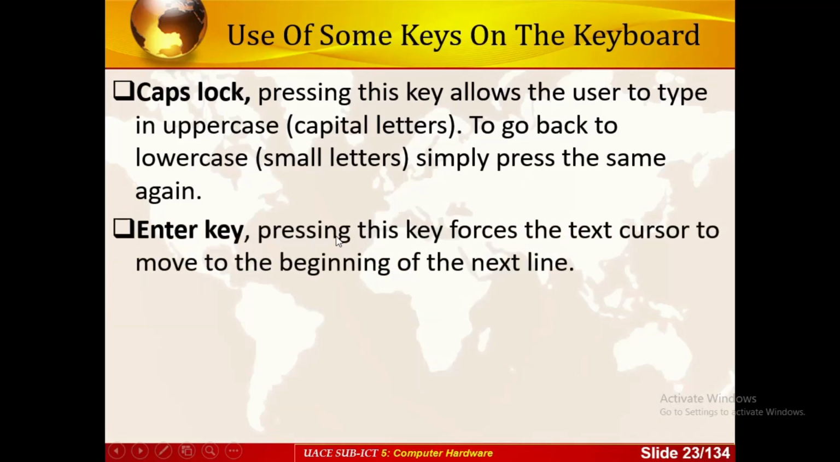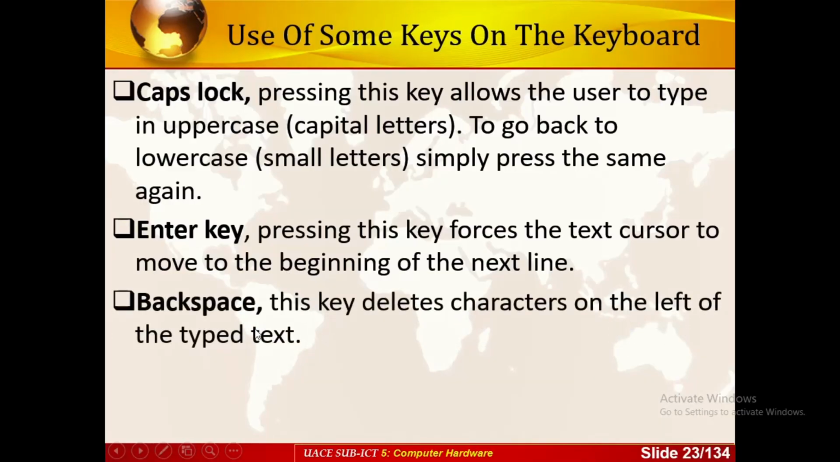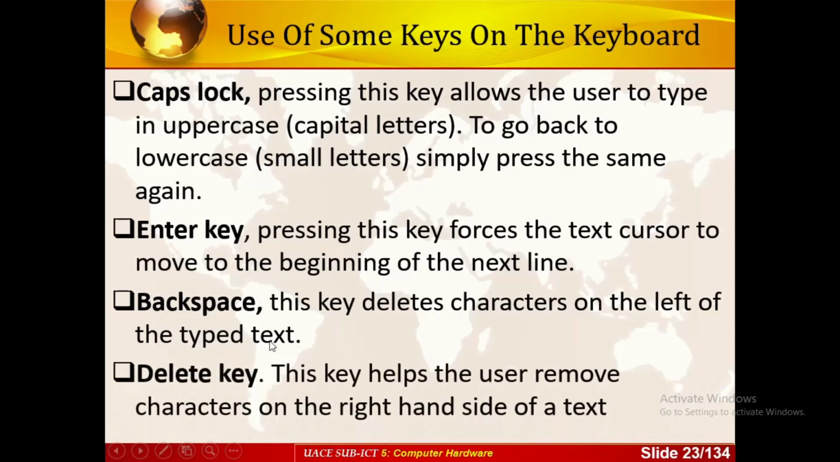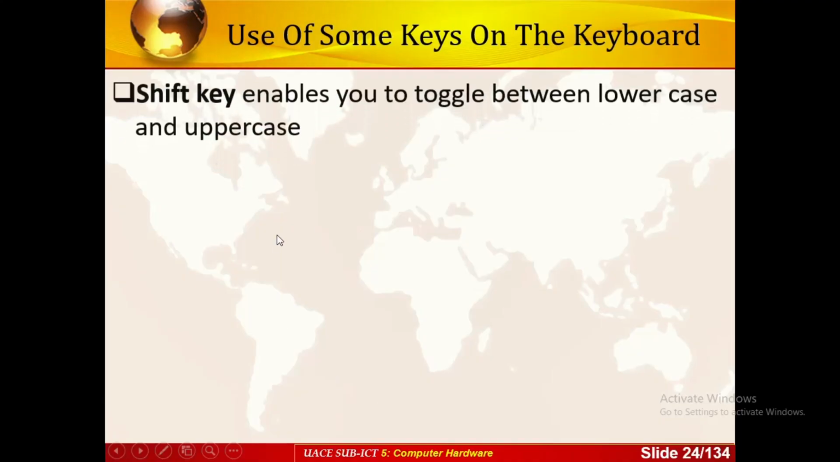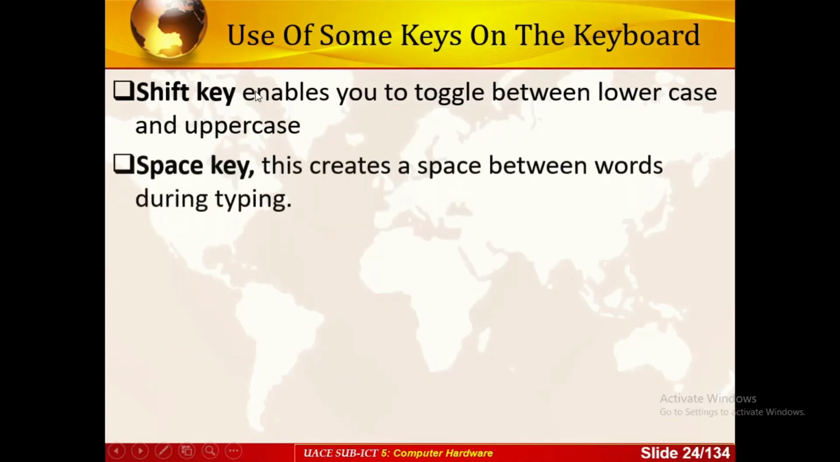Then we have the enter key. It forces the text cursor to the beginning of the next line. We have the backspace key. Of course, this one removes characters on the left of the text message. Then we have the delete key, which helps to remove the character on the right, so you need to take note of that. Then we have the shift key, able to go between lowercase and uppercase, just like caps lock actually. Then the space key, this helps to create space between words during typing.